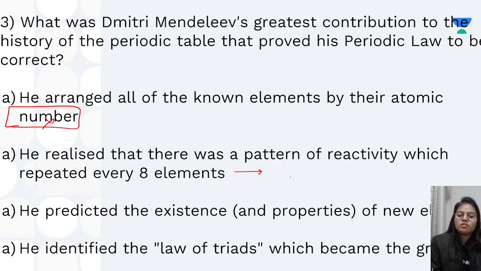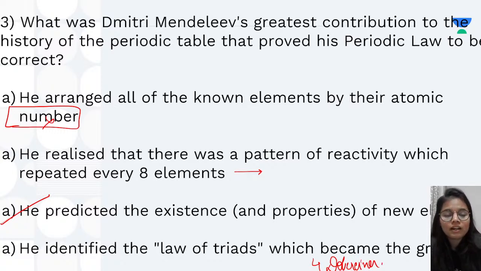So, this was given by Newlands, not Mendeleev. He predicted the existence and properties of new elements. Okay, yeah, that is correct. He identified the law of triads which became the group. So this was given not by Mendeleev but by Dobereiner. Now the correct answer, his greatest contribution, of course, is that he predicted the existence and properties of new elements.